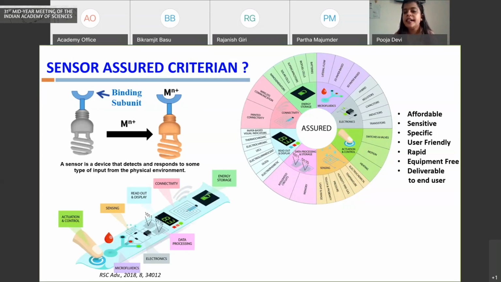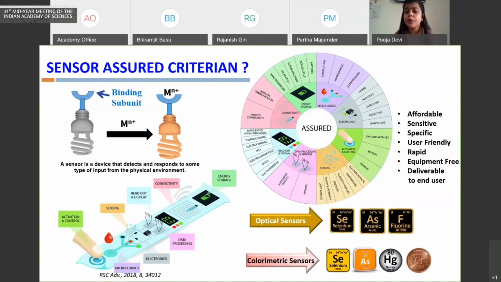The current generation of sensors should have the features for sampling, for analysis, for data processing, as well as data transfer to the end user, along with self-sustained operation. So keeping all these features in mind, we have worked upon a certain set of sensor materials, and I'll be discussing a few of them in my presentation today.